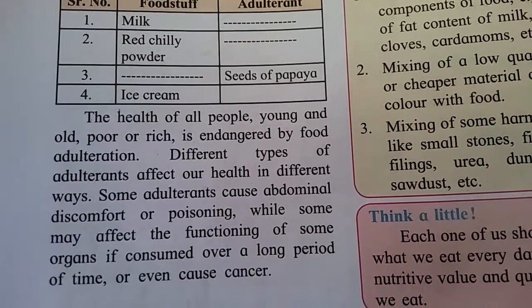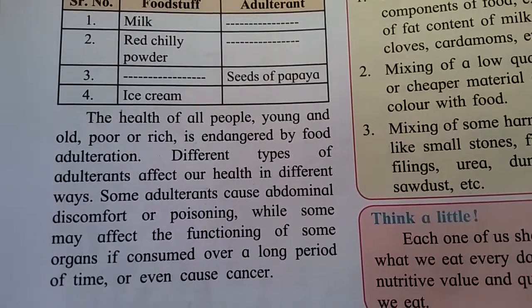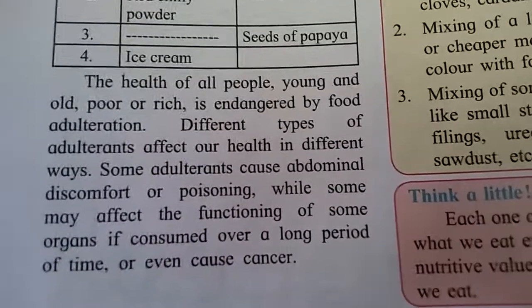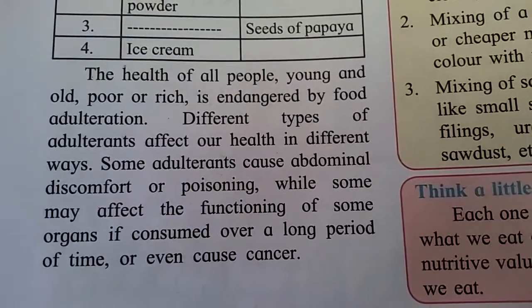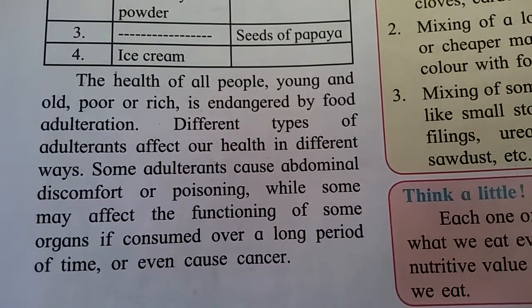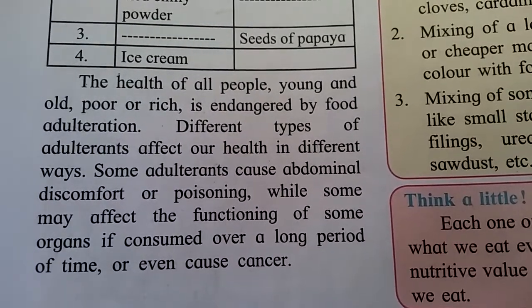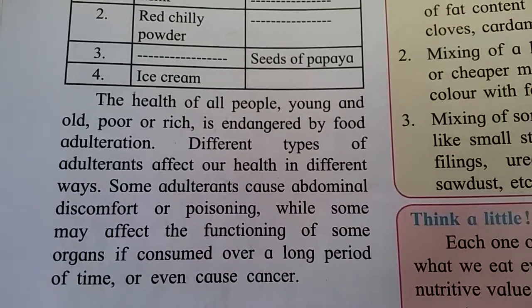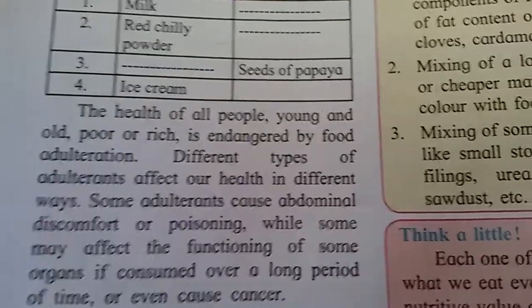Some adulterants cause abdominal discomfort or poisoning, means stomach pain or poisoning, while some may affect the functioning of some organs of the consumer over a long period of time, or even cause cancer.